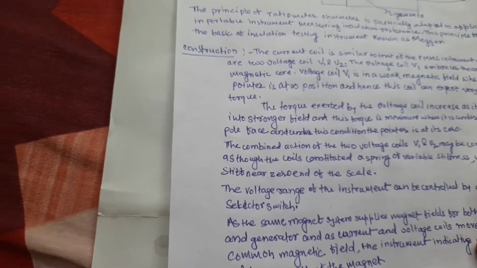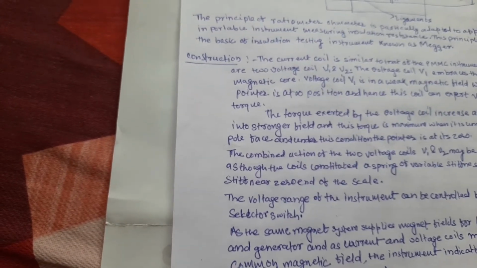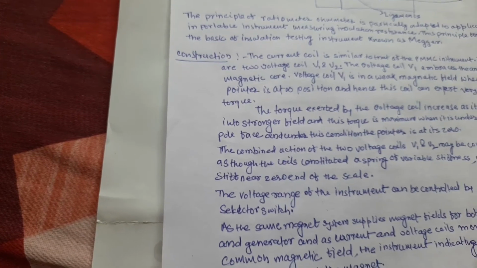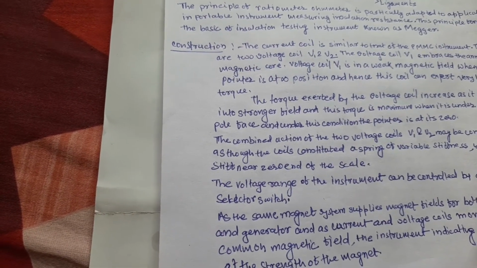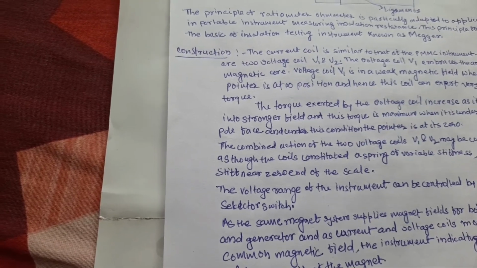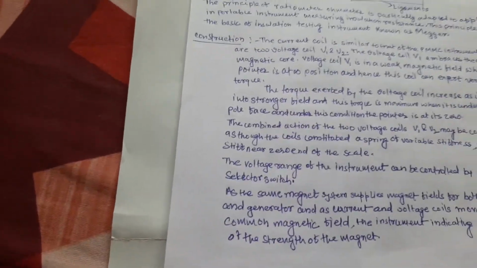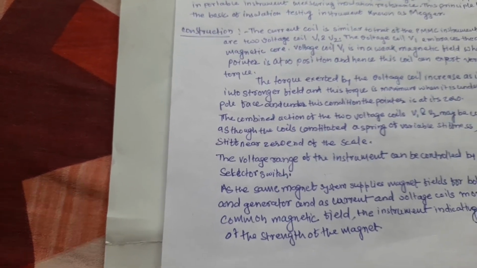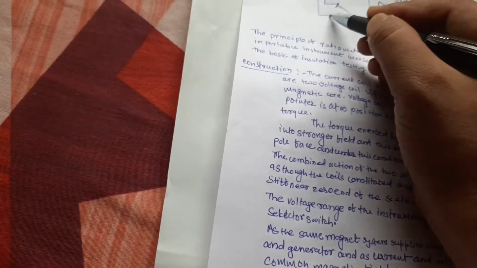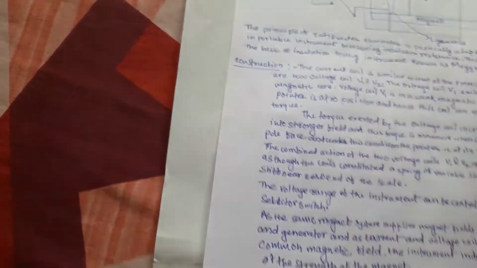The combined action of voltage coils V1 and V2 may be considered as a spring of variable stiffness, being very stiff at 0 of the scale. The voltage range of the instrument can be controlled by the voltage selector switch.